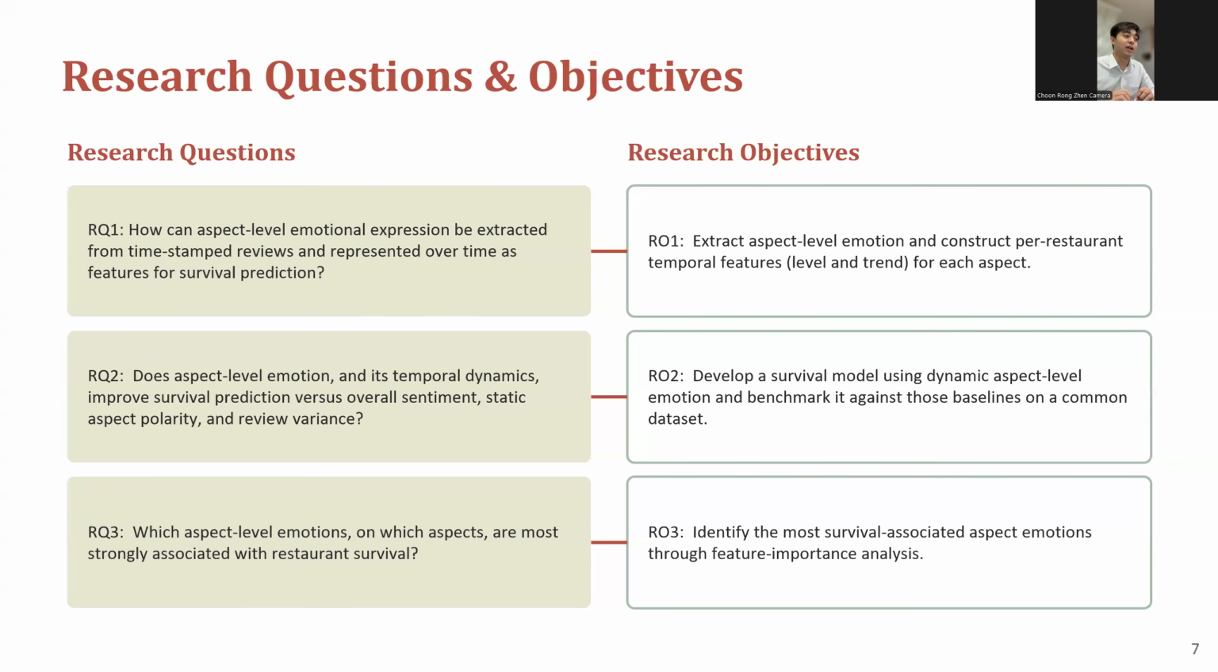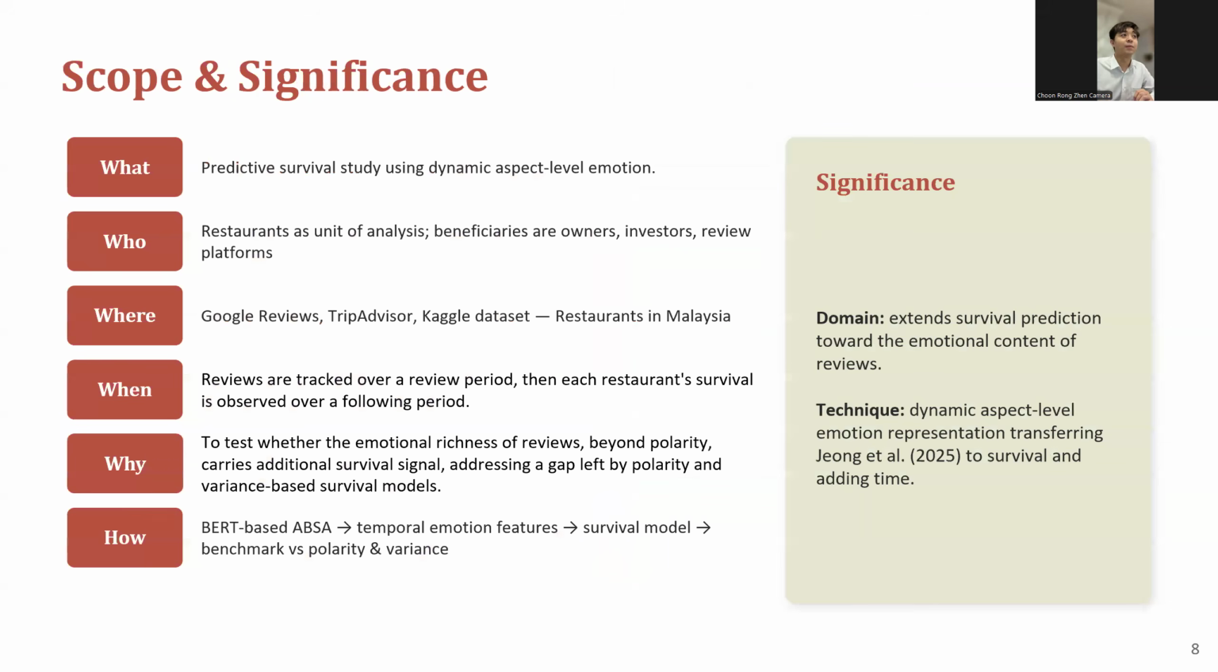The second one is: do aspect-level emotions and their temporal dynamics improve survival prediction versus the overall sentiment, static aspect priorities and review variance? So we will develop a survival model using dynamic aspect-level emotions and benchmark it against the baseline on the common datasets. The third one is: which aspects are most strongly associated with restaurant survival? We identify the most survival-associated aspect emotions through feature importance analysis.